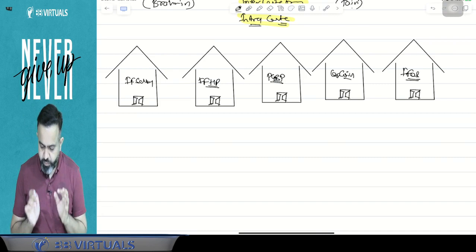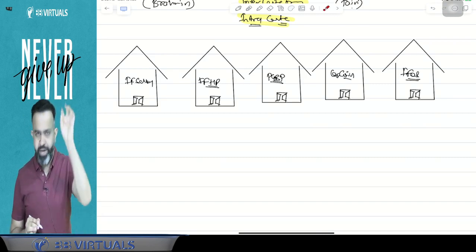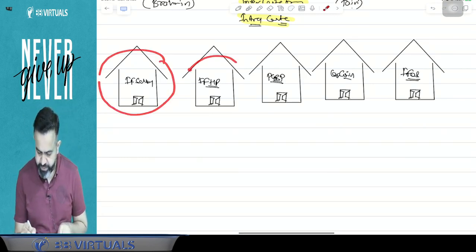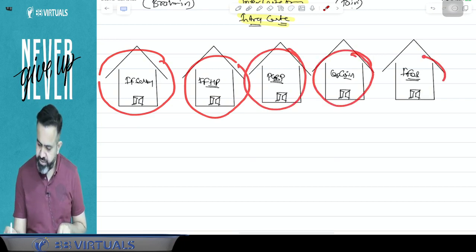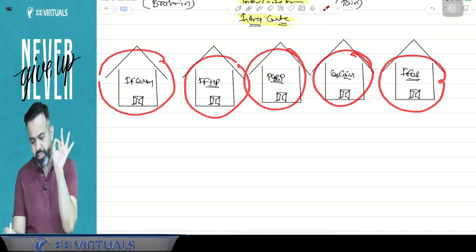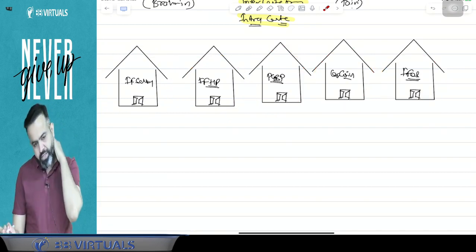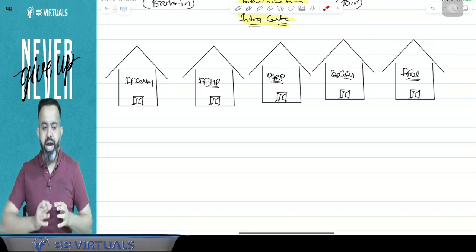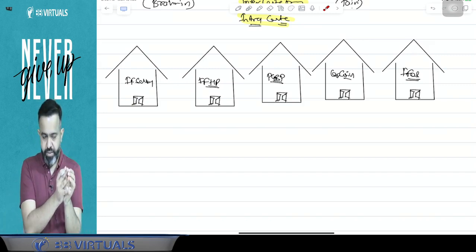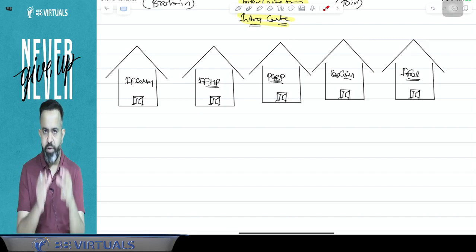So guys, you know that there are basically 5 heads of income: salary, house property, PGBP, capital gain, and income from other sources. Now always remember, whenever we need help, first we ask our family members.